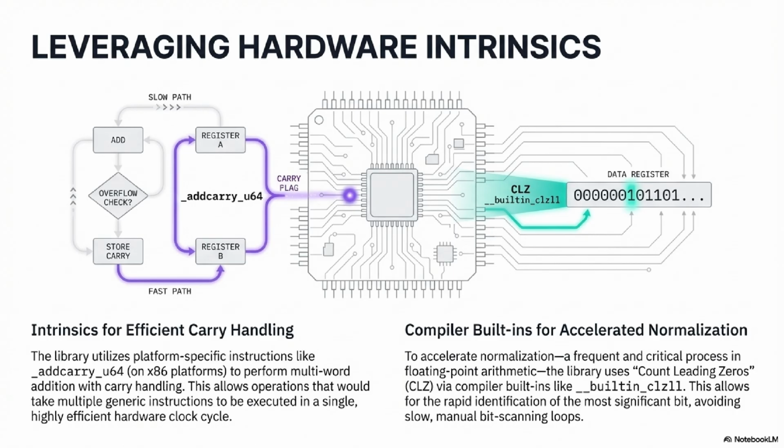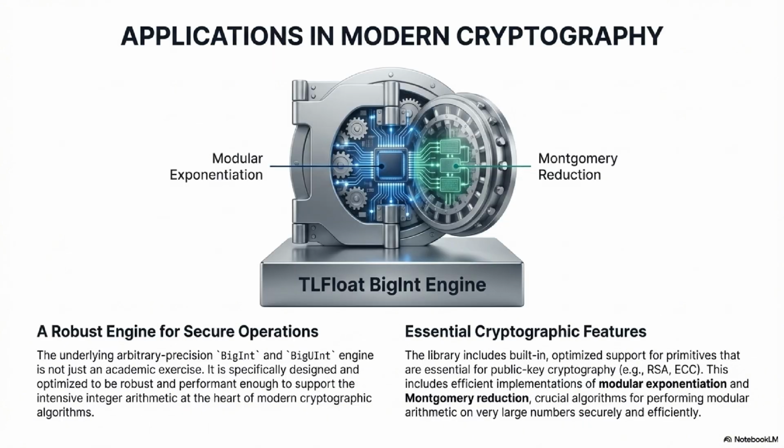And one final detail about this core engine, the sources mention it's robust enough to be used in cryptography. Yes, the BigInt implementation is so well designed that it actually includes specialized support for key cryptographic operations. They specifically mention Montgomery reduction and modular exponentiation capabilities. So the same engine that's handling your 71-digit floating point math is also capable of doing serious public key crypto. It just underscores how efficient and reliable it is for any kind of large integer operation.